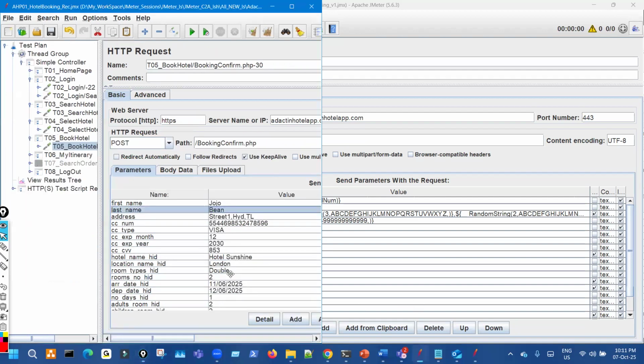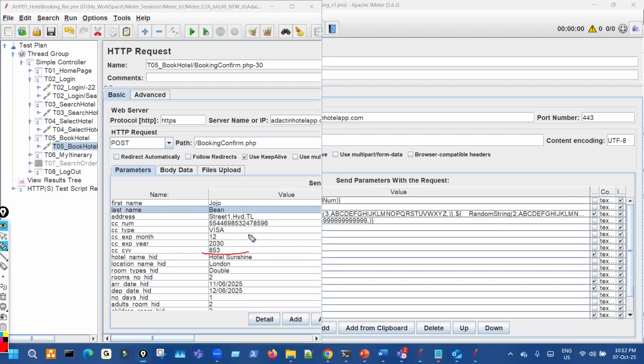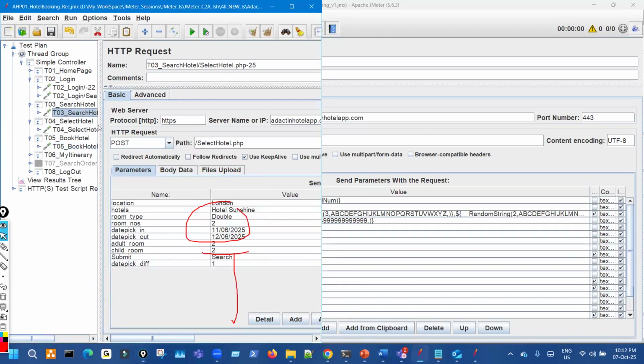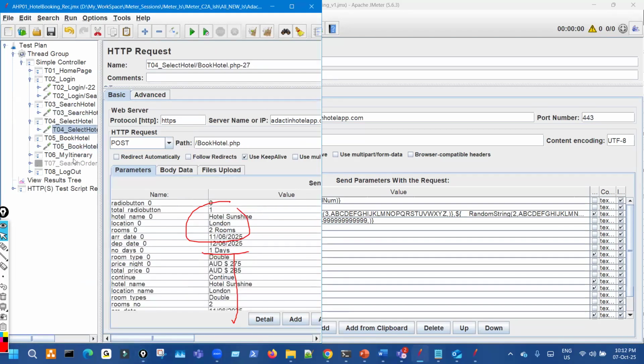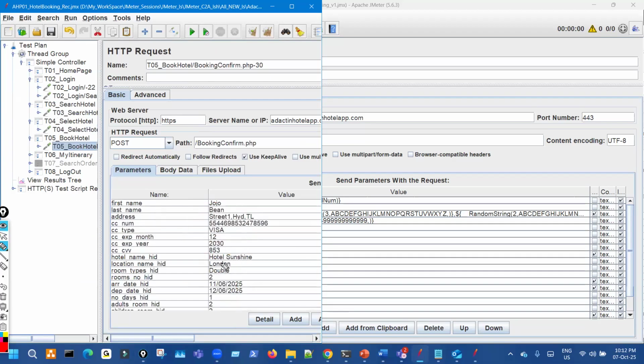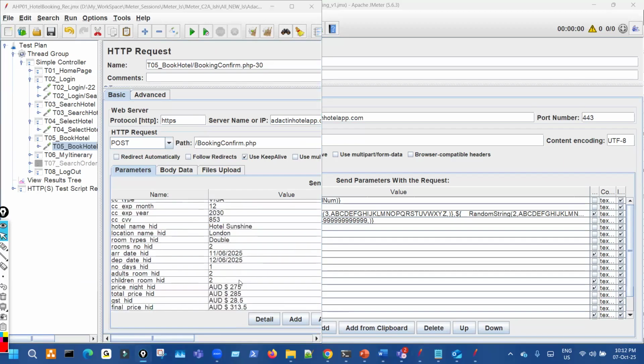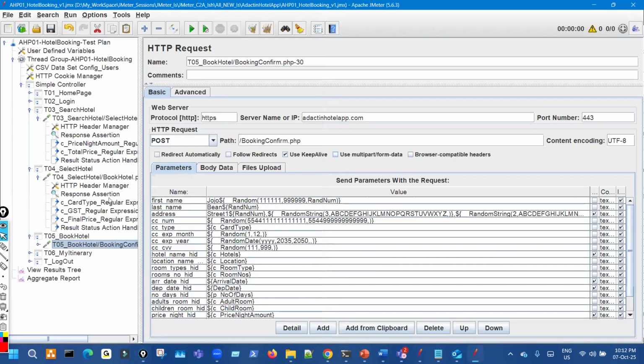All the rest we need to fill here, and they will be filled from the previous pages, from here or from here. If we do Control F, all those values here, the hotel name, the location, the room, departure date, arrival date, the price per night, total price, GST, final price, all will be done through extraction only.